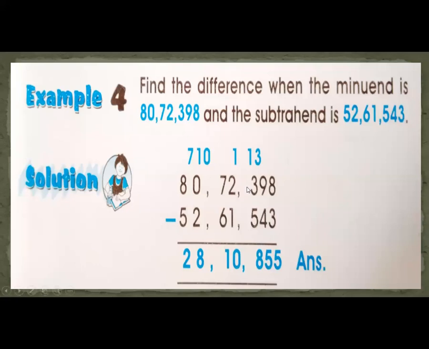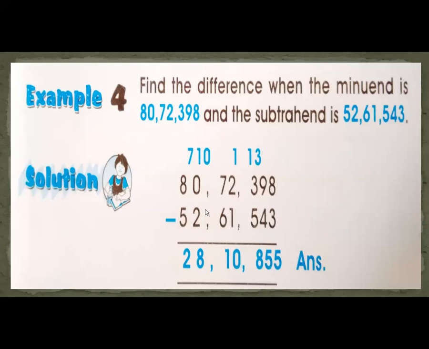So what you need to do here, you take borrow from this 2. So when this 2 gives borrow to this 3, it will become 13. 13 minus 5, 8. Okay, so 1 minus 1, 0. Now 7 minus 6, 1.